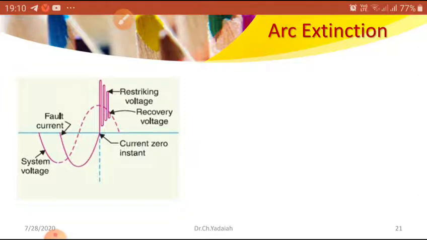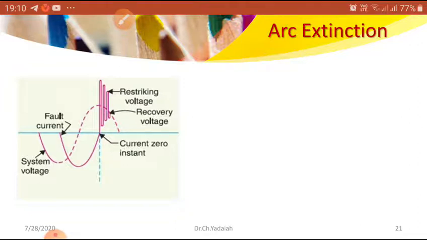If the dielectric strength of the medium is good enough, the voltage quickly comes to its normal value within a fraction of a second. That is known as the recovery voltage. Now you can see here the system voltage, the restriking voltage, the recovery voltage, the current zero instant, and the time at which the fault occurred.